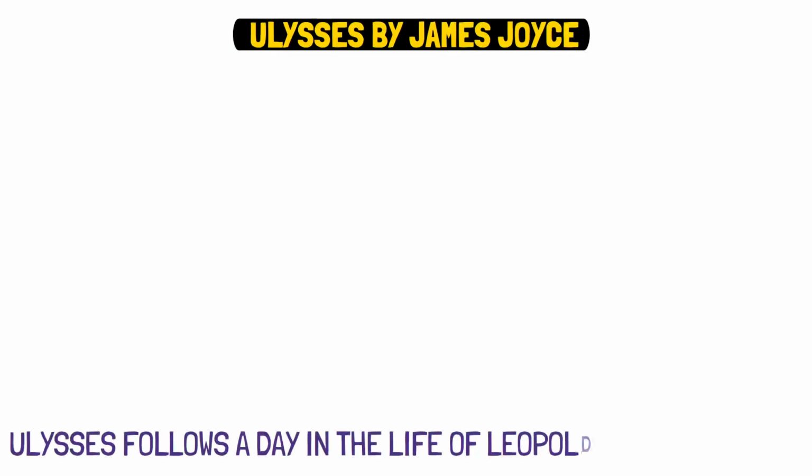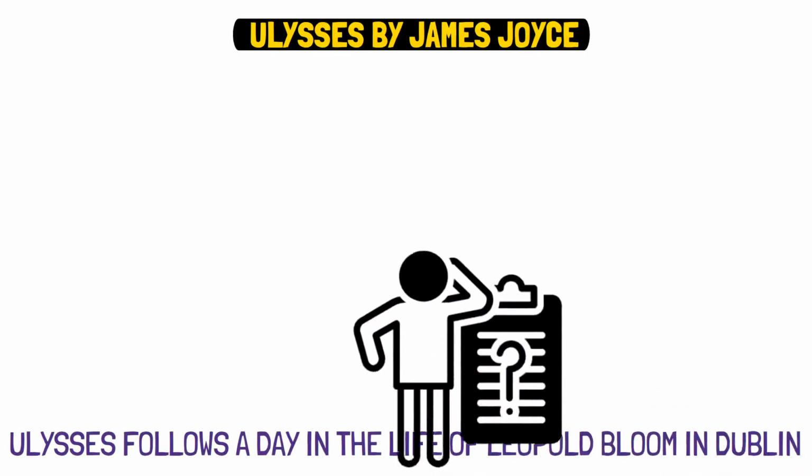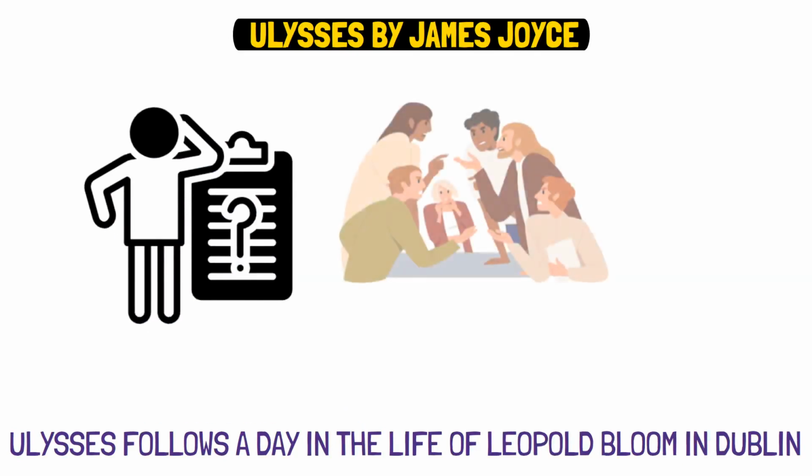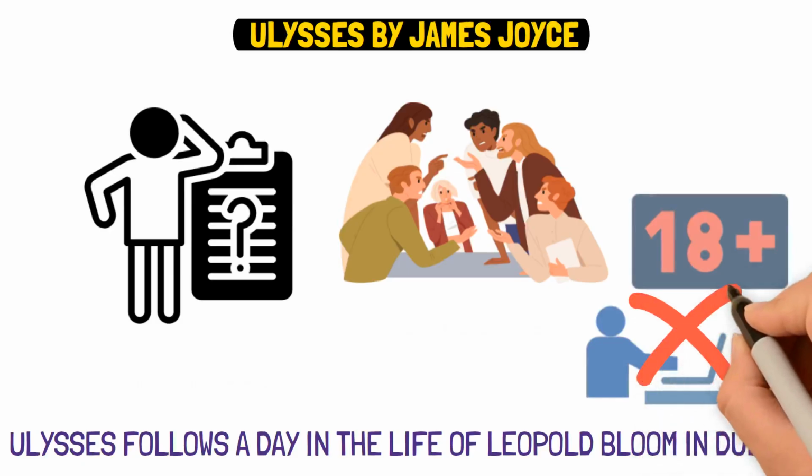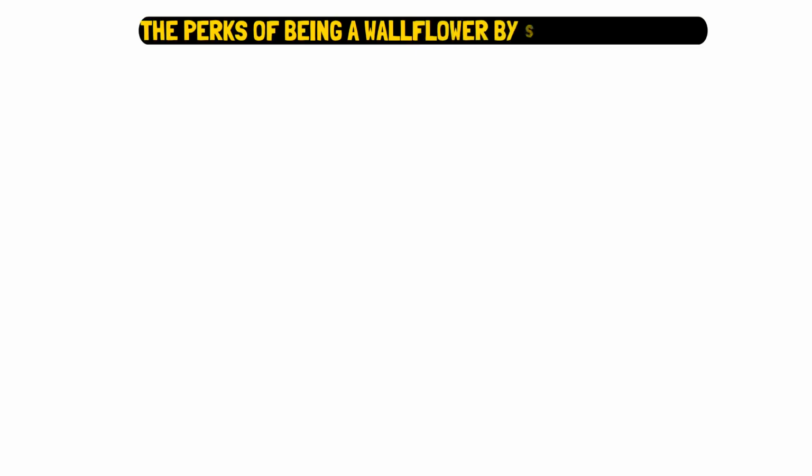Ulysses by James Joyce. Ulysses follows a day in the life of Leopold Bloom in Dublin. Its stream of consciousness style and exploration of complex themes made it controversial and groundbreaking, banned for its explicit content and complex narrative style.